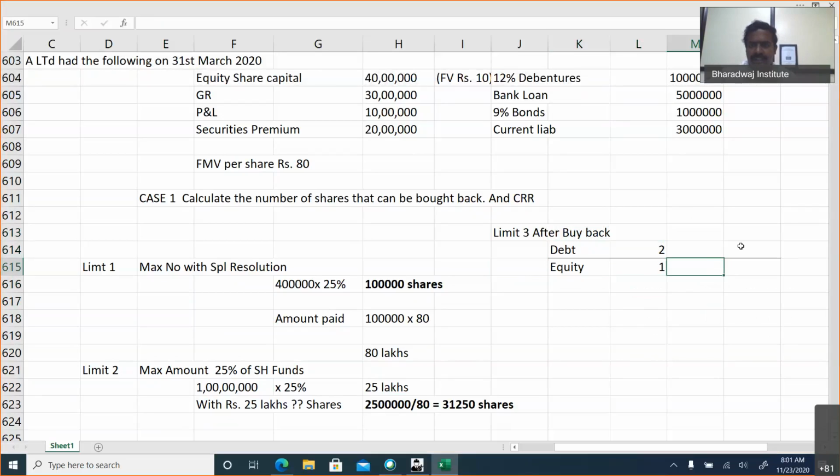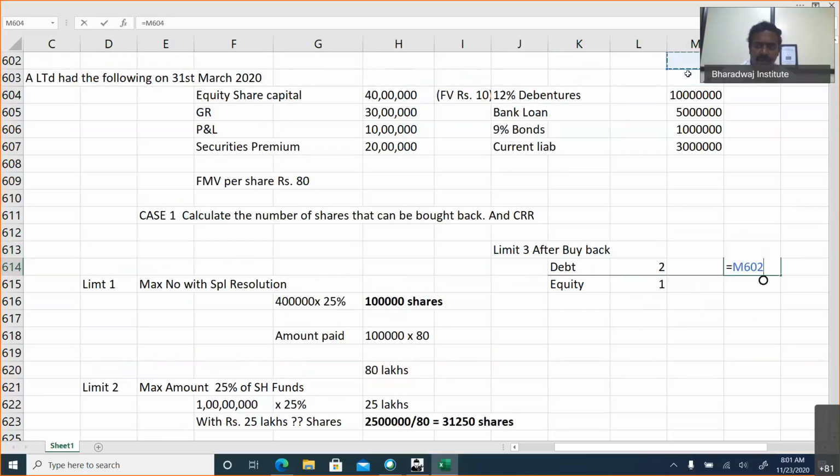We know debt is nothing but debentures plus bank loan plus bonds. If this debt is 1 crore 60 lakhs, which is equal to 2, what should the equity be? Equity should be 80 lakhs.